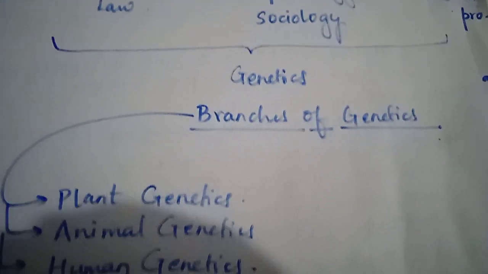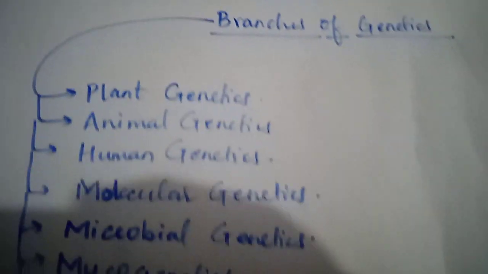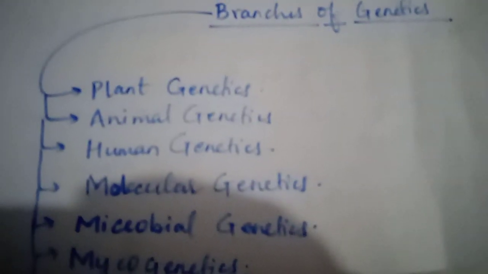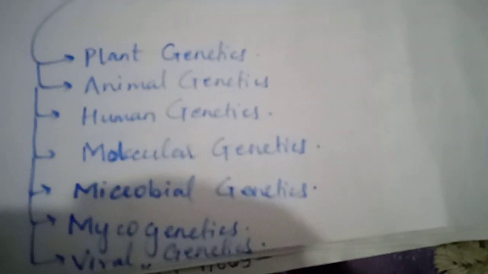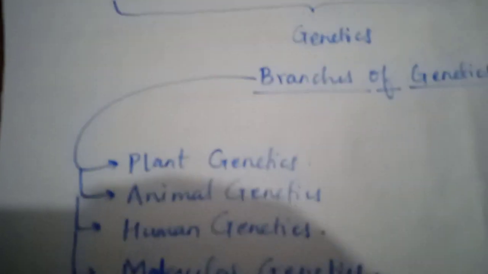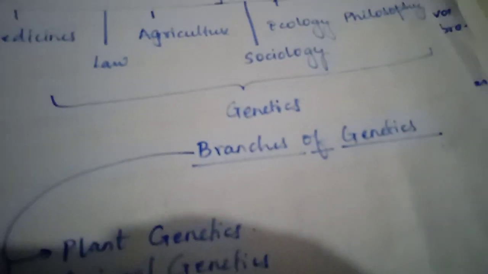There are branches of genetics: plant genetics, animal genetics, human genetics, molecular genetics, microbial genetics, mycogenetics, and viral genetics. There are more branches of genetics,